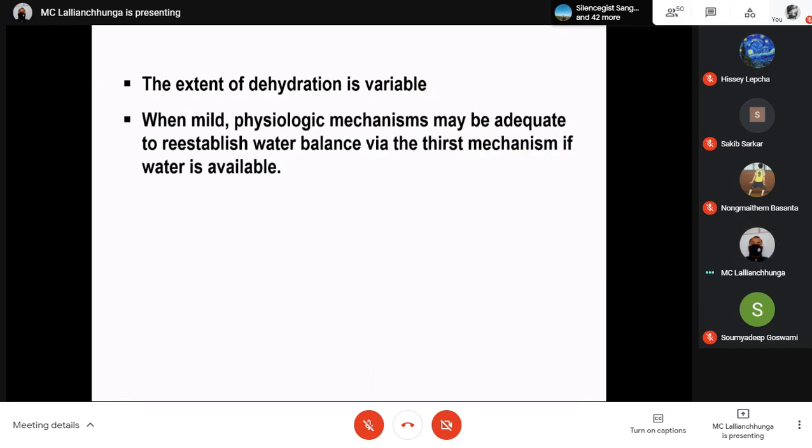When mild, physiologic mechanisms may be adequate to re-establish water balance via the thirst mechanism if water is available. Suppose it is a mild dehydration: you feel thirsty, you simply drink water and then rehydration takes place. There is no problem. So the fluid volume will be balanced again, that means it will go up to the normal value.